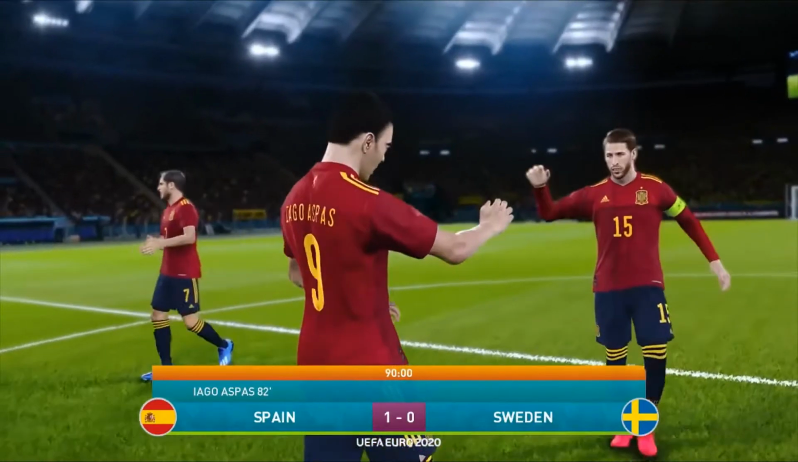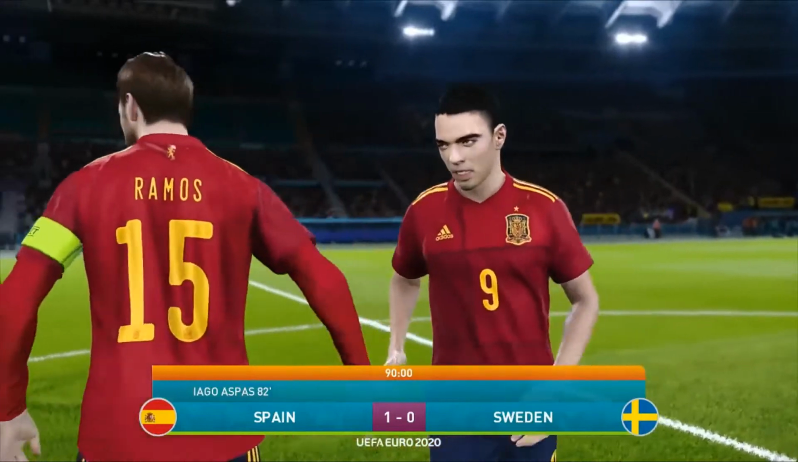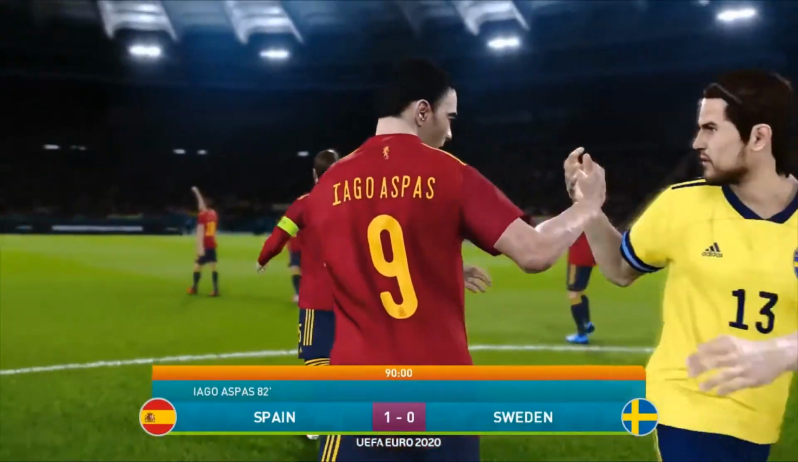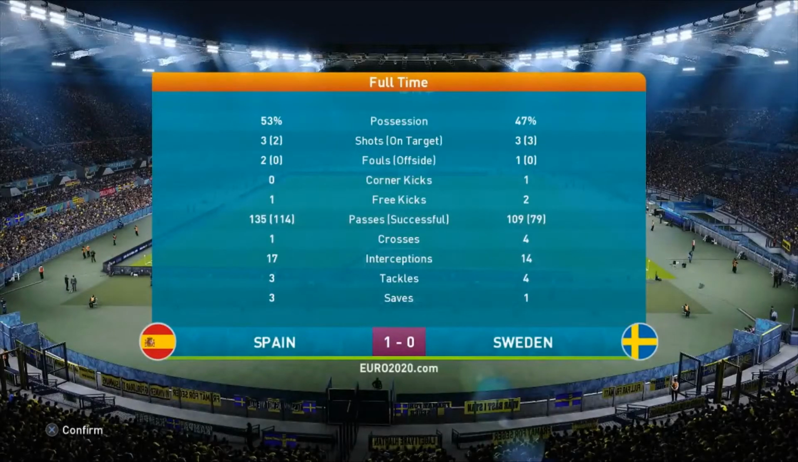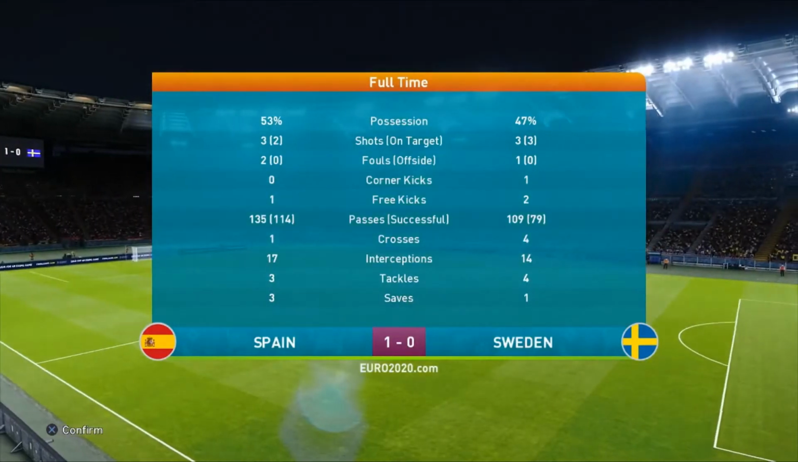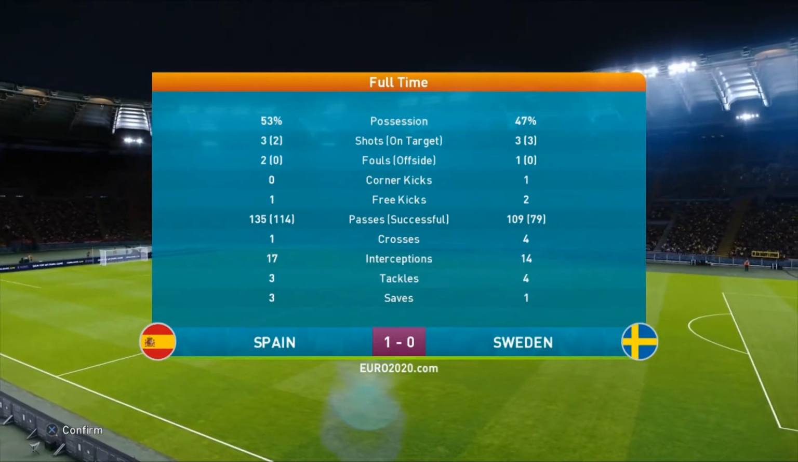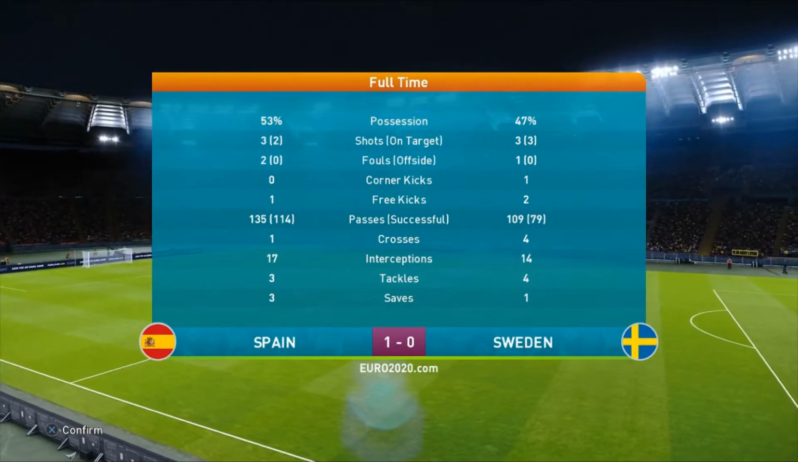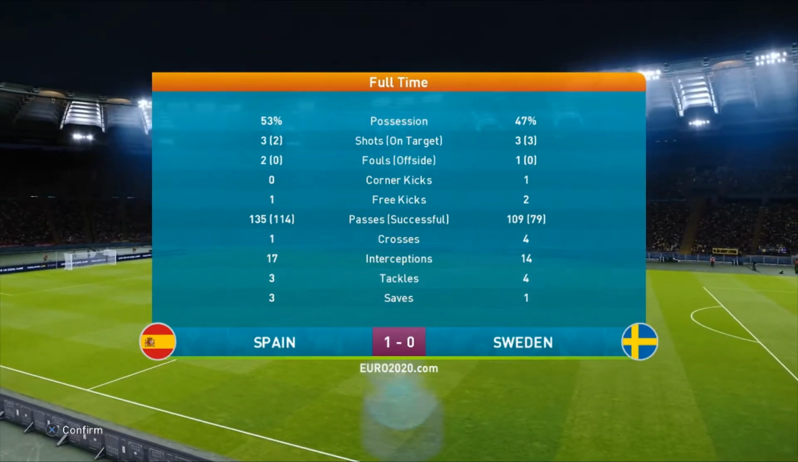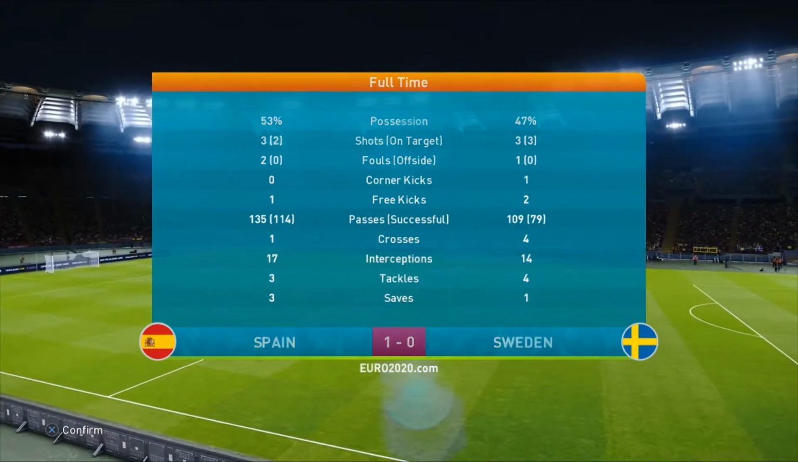Well, the Spanish manager is really not happy with the way that the ref has played this game. But his side were on the back foot for the majority of the game. And it came late on. Iago Aspas with the winner in the 82nd minute. The Swedes will feel slightly disappointed they didn't come out with anything in this game. 3 shots, 3 on target for the Swedish. 3 shots, 2 on target for the Spanish. And as it stands, Spain take the 3 points. It's Spain 1, Sweden 0.